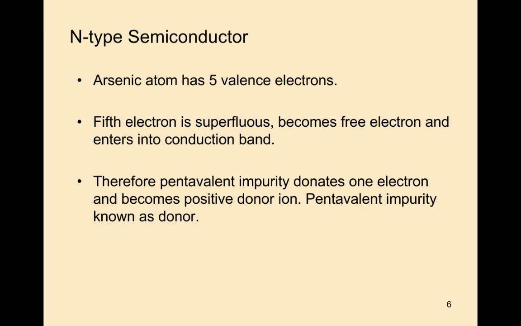From these 5 valence electrons of arsenic, 4 form covalent bonds with the silicon atoms, and one is a leftover electron, that means a free electron in the arsenic atom. This fifth electron is superfluous, becomes a free electron and enters into the conduction band. In this way, the pentavalent impurity donates 1 electron and becomes a positive donor ion. Pentavalent impurity is known as the donor.